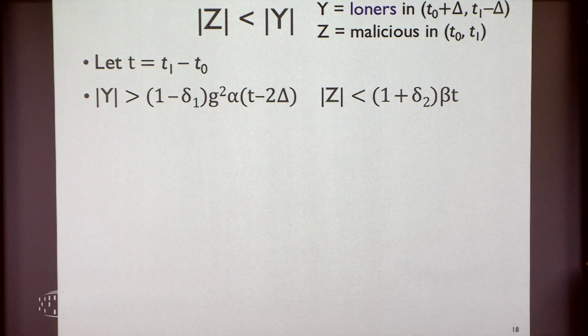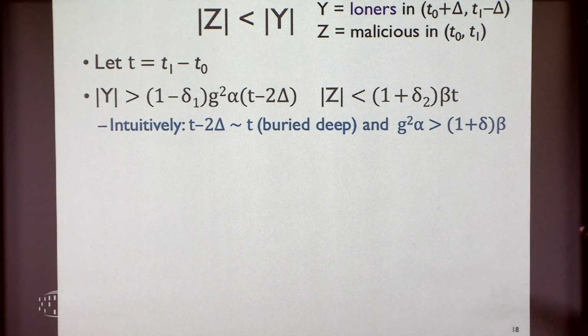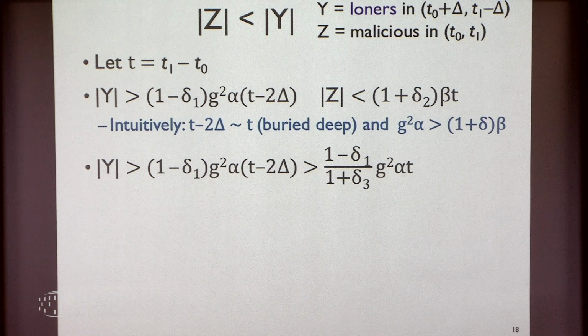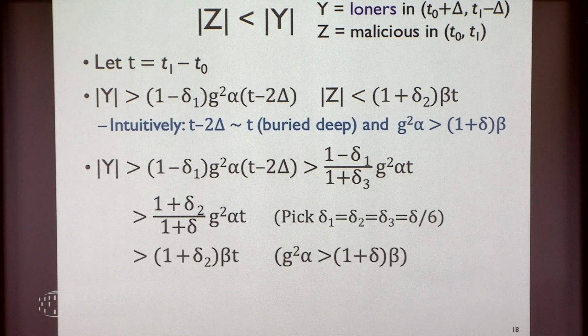When we are waiting for blocks to be buried deep, t minus 2 delta is roughly t. So intuitively, our safety condition says exactly that. Okay, a little more steps. It's also very simple.